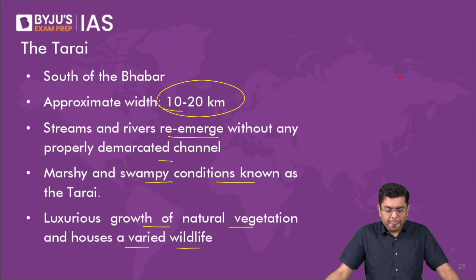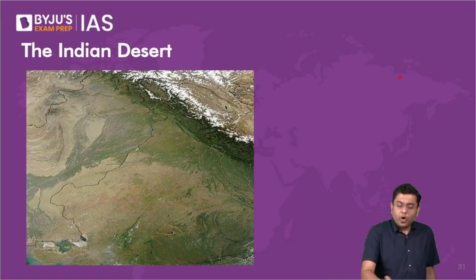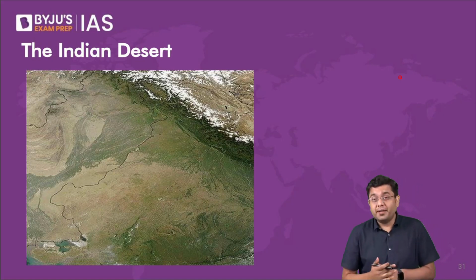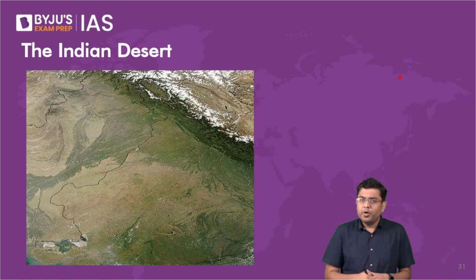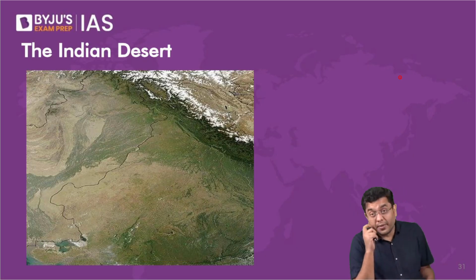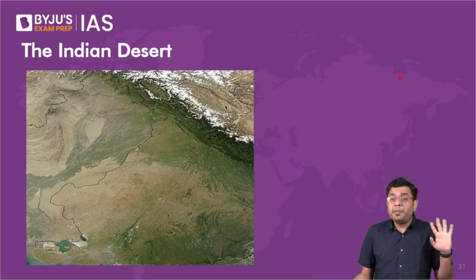Very good. Now, after this, we come to the Indian desert, or what is referred to as the Thar Desert, the western part of Rajasthan. In some parts of Pakistan also, that is your Thar Desert. This is also referred to, in the local lingo, as Marusthali. So, what is this desert? Basically, it is a dry tropical desert. But why is it that this is a desert? Mind you, it had not always been a desert. If you talk about the history of this particular piece of land, it had not always been a desert.